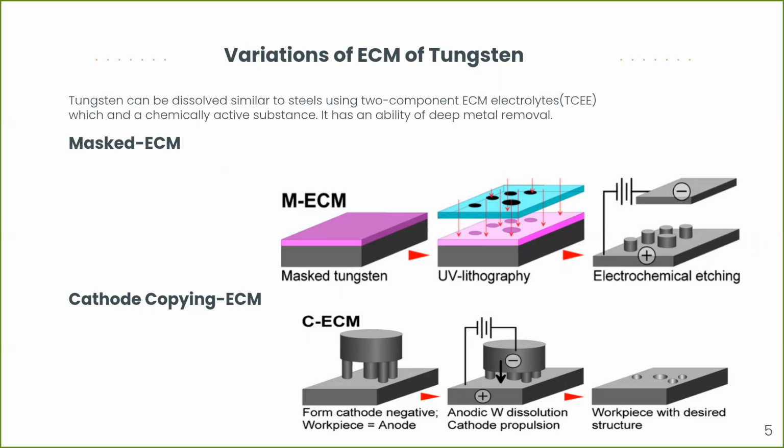The other one is cathode copying ECM. And here, the cathode is the tool electrode, which is shaped as a negative mold. And there is no mask present here like in masked ECM. So the polarization should be regulated such that the desired surface that we want is not removed or affected.